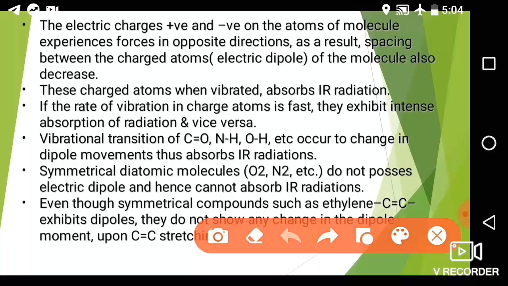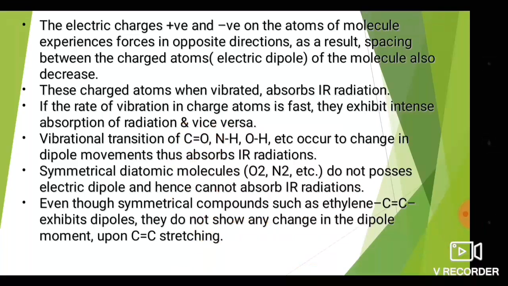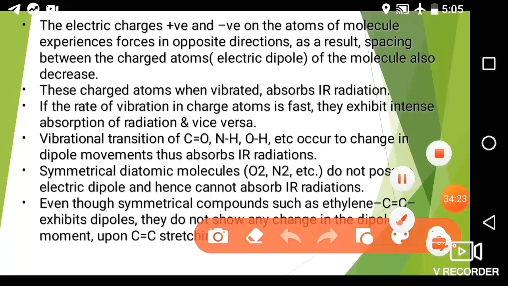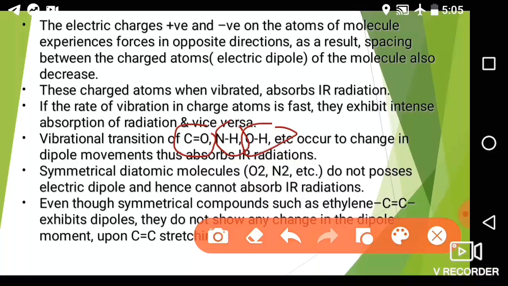Second one, vibrational transition of CO, that is carbon monoxide. The next ones are NH, C double bond O, and OH. These occur due to a change in dipole moment, so they absorb IR radiation.